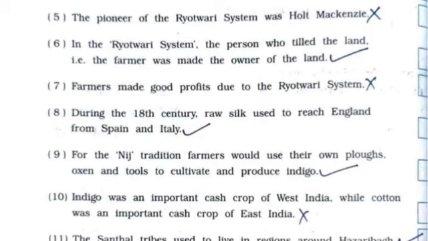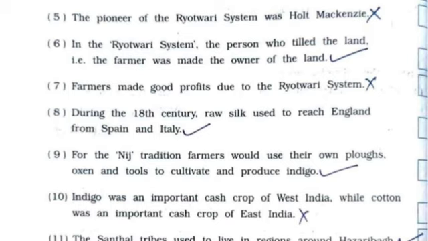It is true. Seventh, farmers made good profits due to the Ryotwari system. It is false. Eighth, during the 18th century, raw silk used to reach England from Spain and Italy. It is true. Ninth, for the niche tradition, farmers would use their own plows, oxen and tools to cultivate and produce indigo. It is true.